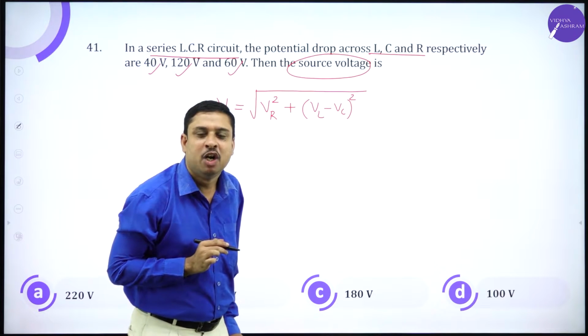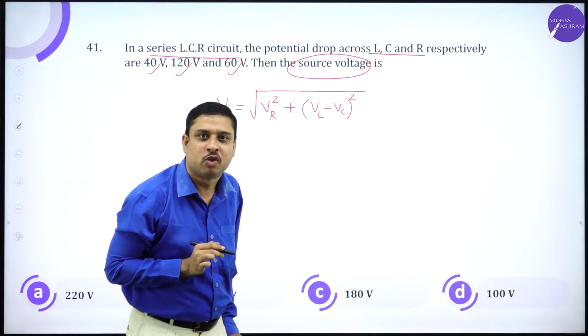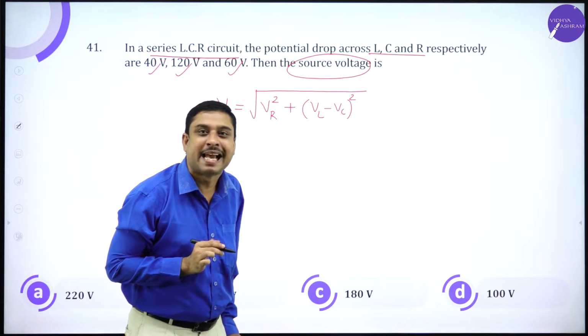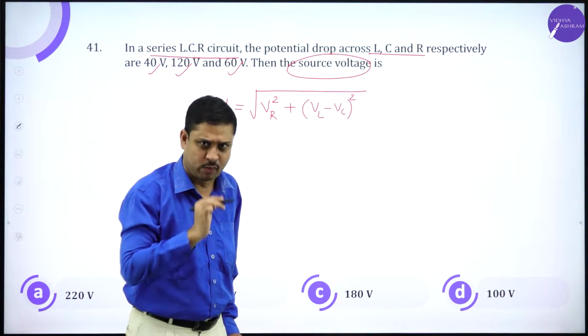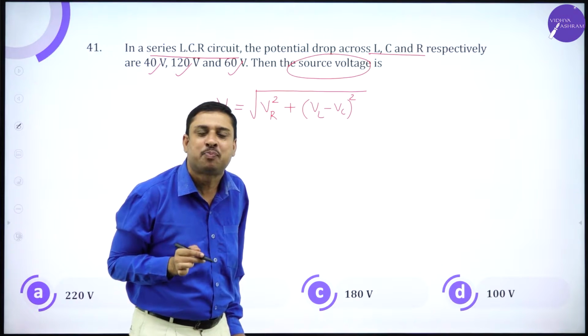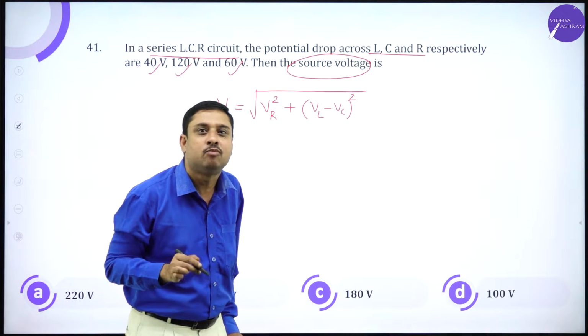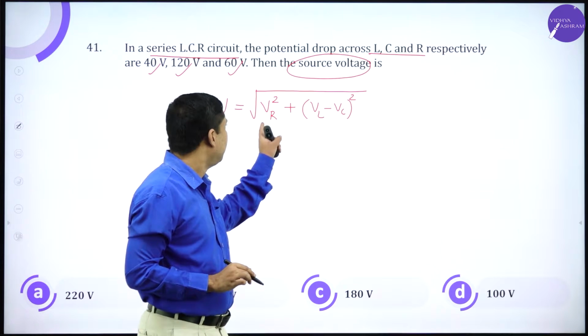Very identical to your impedance expression, students: R square plus XL minus XC whole square. The same expression modified in terms of potential.